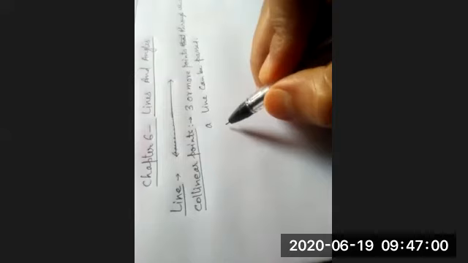Okay, 3 or more points through which a line can pass are called collinear points. Why have we taken 3 or more?